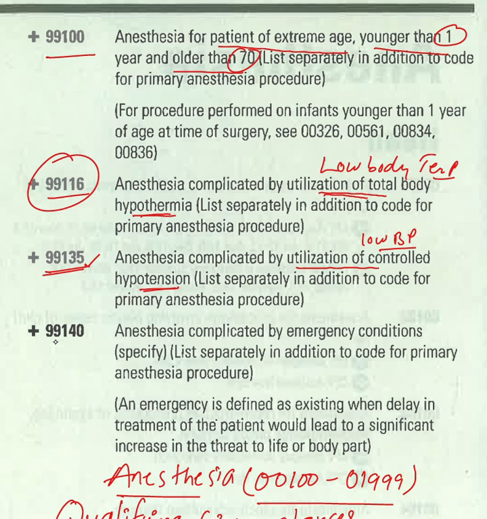Another code we have is 99140, for anesthesia complicated by emergency conditions. What are emergency conditions? An emergency is defined as existing when delay in treatment of the patient would lead to a significant increase in the threat to life or body part. So if a situation happens and treatment is not provided immediately and gets delayed, that situation becomes a threat to life or any body part. That situation is called an emergency condition.